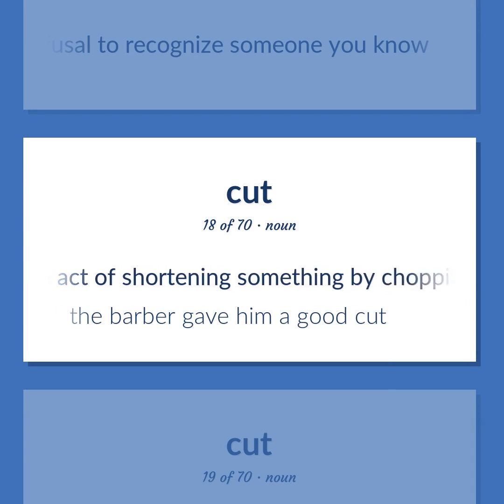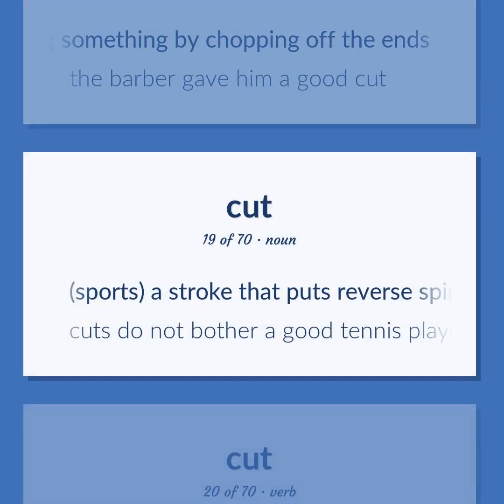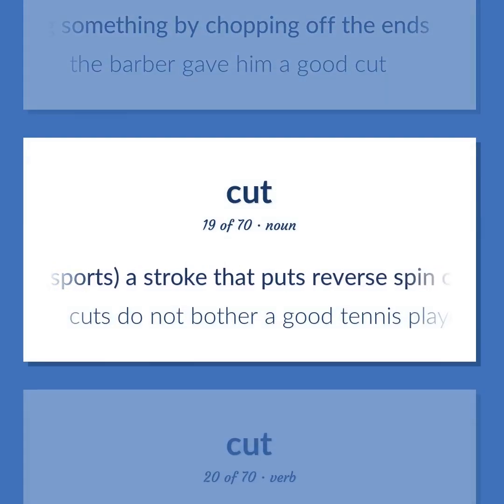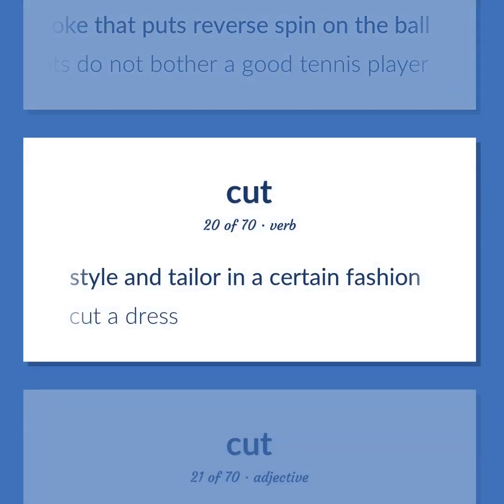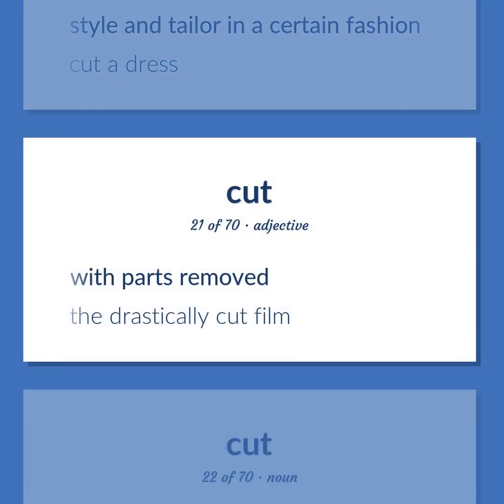The act of shortening something by chopping off the ends. The barber gave him a good cut. Sports. A stroke that puts reverse spin on the ball. Cuts do not bother a good tennis player. Style and tailor in a certain fashion. Cut a dress. With parts removed. The drastically cut film.